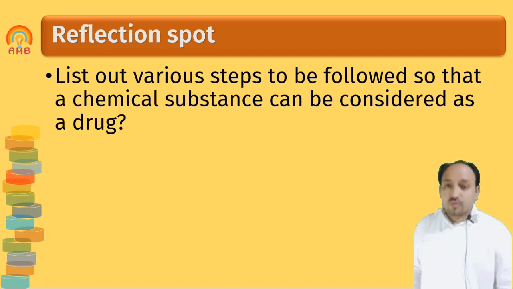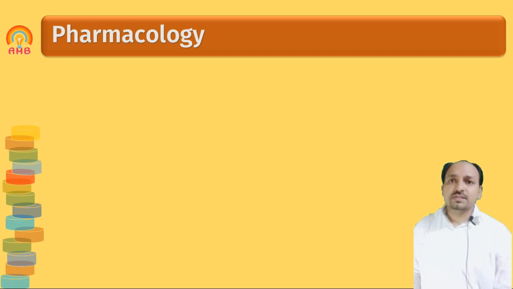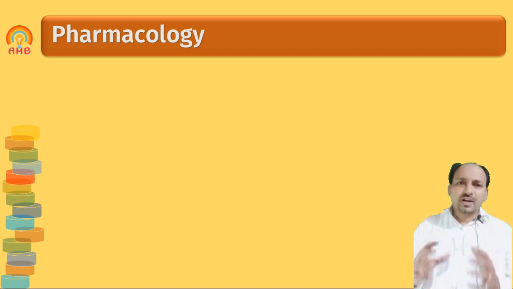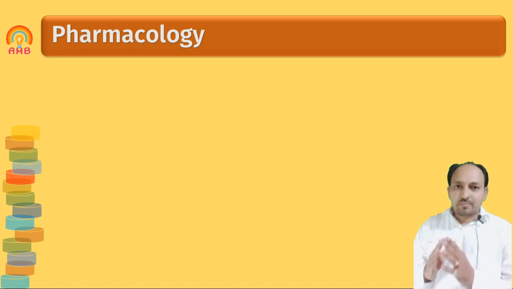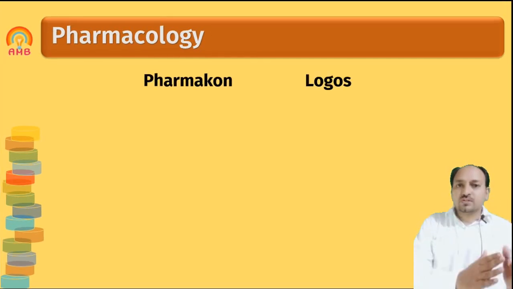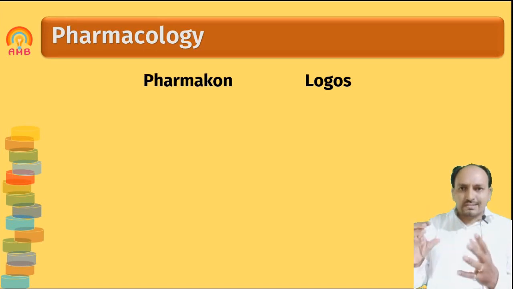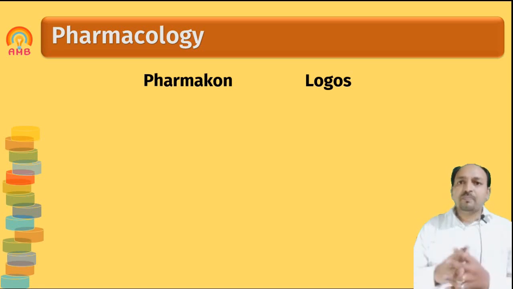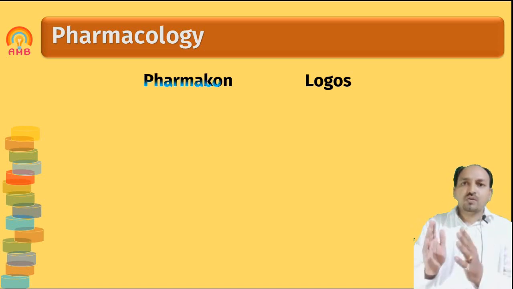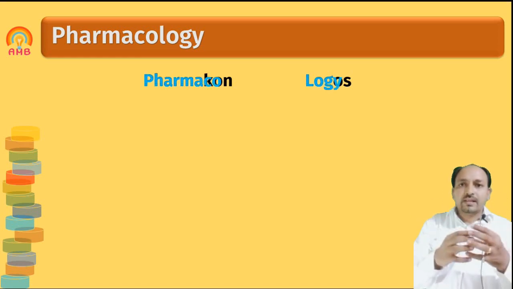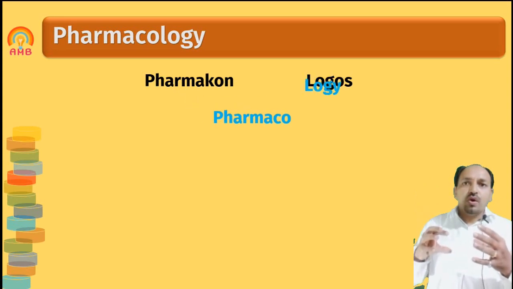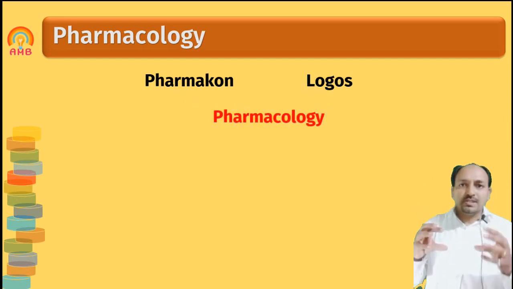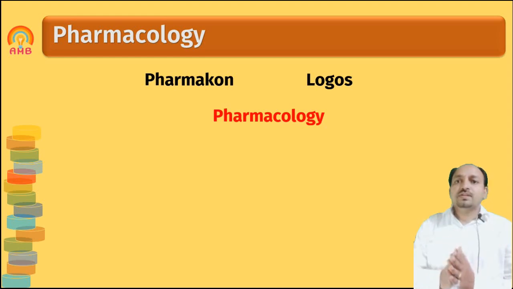Before that, we should know what is pharmacology. Pharmacology is a word which came from two Greek words: first is pharmakon and second is logos. Pharmakon means drug and logos means science. So pharmacology is the science of drug. That is the simple definition we can say. So pharmakon and logos unite together. From pharmakon, pharmako, and from logos, logy comes, and pharmacology is the word which is derived.